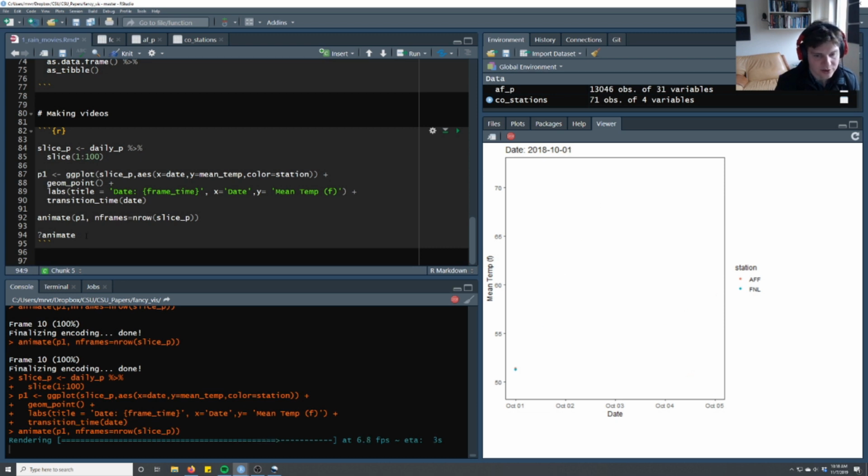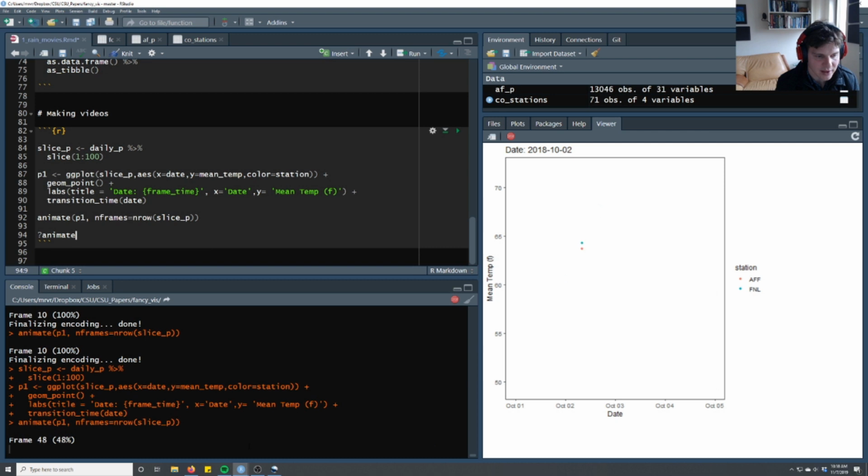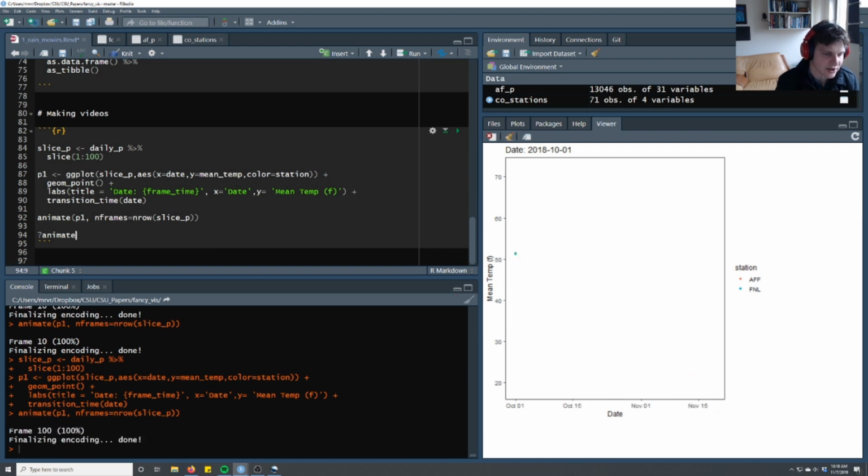We can control the frames per second. You can see it's doing a frames per second calculation there. Now it's going to generate 100, but this time it's going to be the larger data set. So we're going from October 1 till December and sometime. And you can see we still have this problem where we're not leaving a trace.